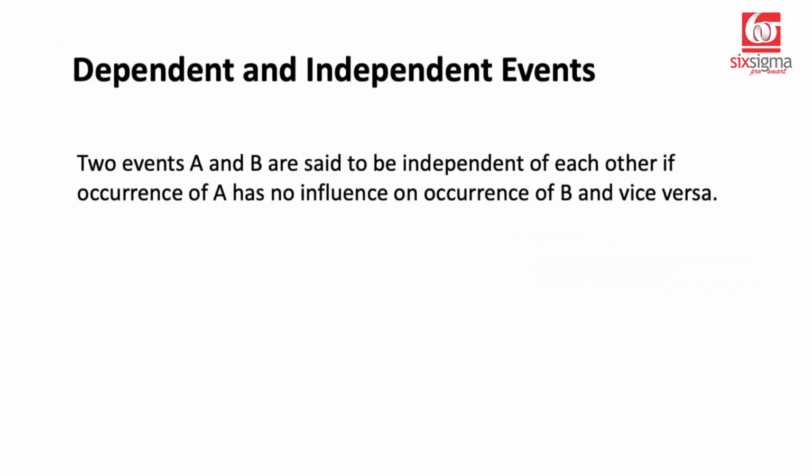Let's move to another concept, which is the idea of dependent and independent events. So first of all, two events A and B are said to be independent of each other if the occurrence of A has no influence on the occurrence of B and vice versa. So neither A affects B nor B affects A. Occurrence or non-occurrence of one doesn't affect the occurrence or non-occurrence of the other event.